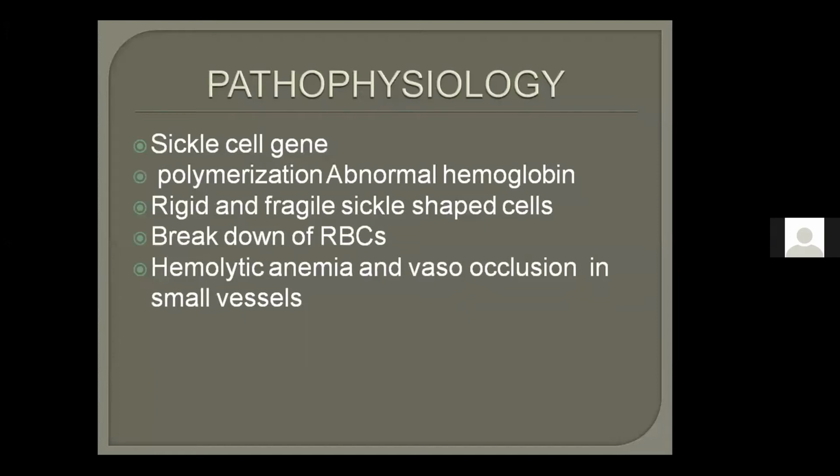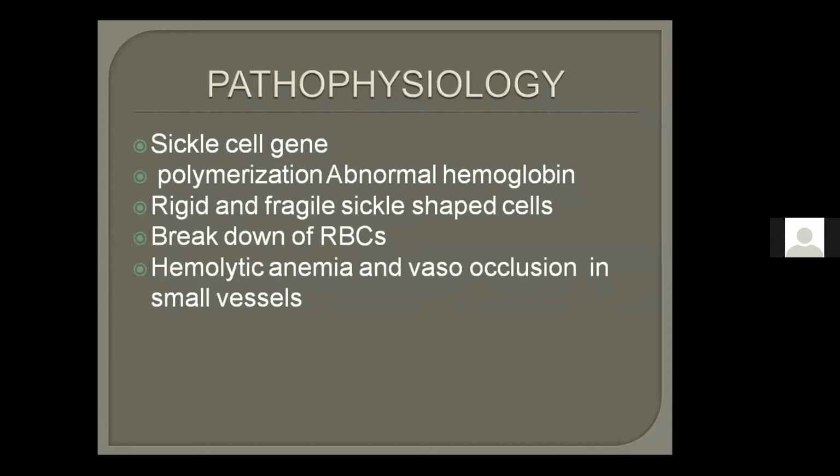There is a sickle cell gene in the place of a correct gene. And what does the sickle cell gene cause? It causes abnormal hemoglobin, and abnormal hemoglobin is unstable. It leads to polymerization. And what happens when a thing is unstable? Everybody knows the sickle-shaped red blood cells are rigid and very fragile. They are prone to breakdown. So the abnormal hemoglobin containing the sickle cell gene leads to breakdown of the RBCs.